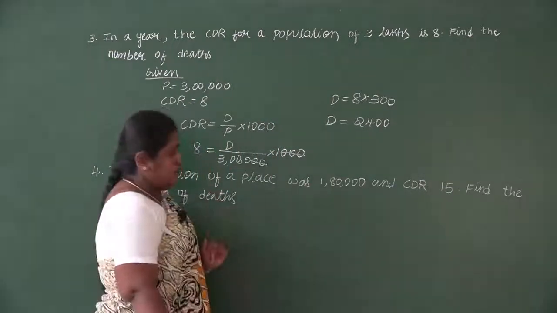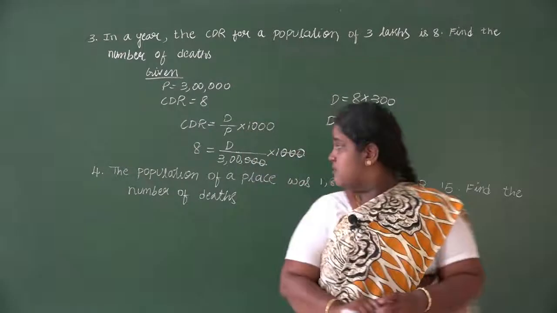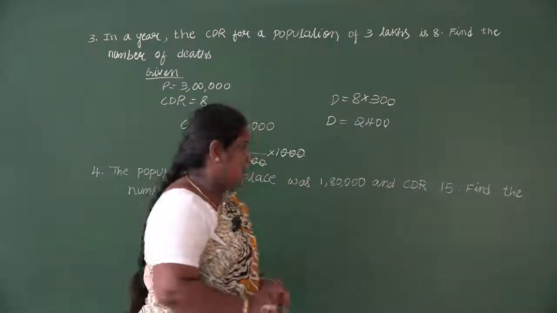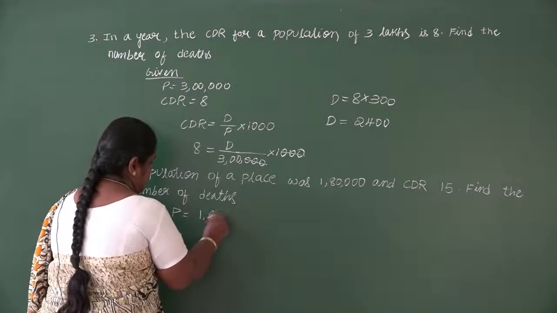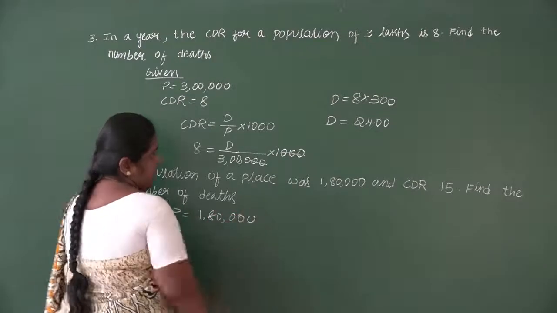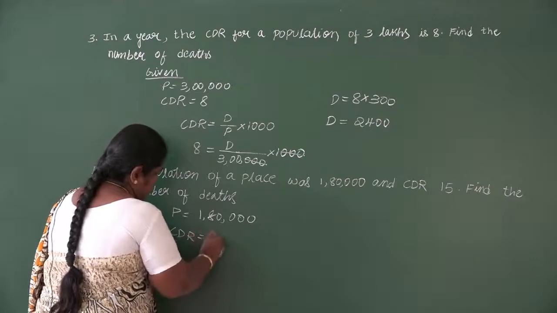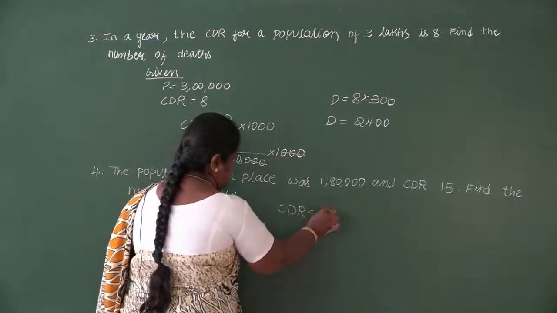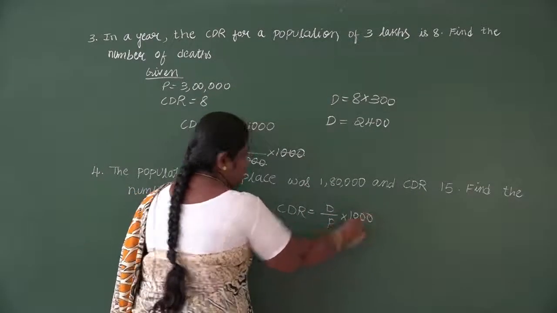Similarly, we'll do the next problem. The population of a place was 1,80,000. So what is the P value in this? 1,80,000, and CDR is 15. Again use the formula of CDR and substitute in that. CDR is D divided by P into 1000.